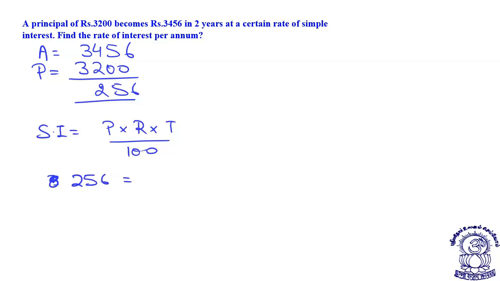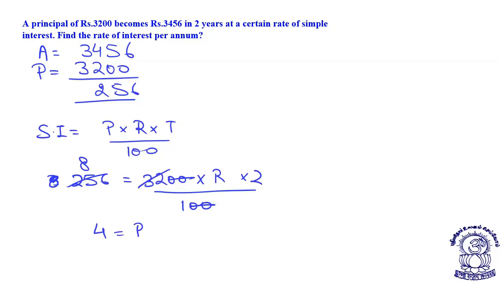How do I get this? If I take a principal of 3200 rupees, the time is 2 years, rate, let's say I don't know, divided by 100. See how easy the thing becomes. 32, if you cancel 256, you will get 8. 2 cancel by 8 will give you 4. So the rate of interest is 4%. What is your rate of interest? The rate of interest is 4%. I hope it is clear to all of you.